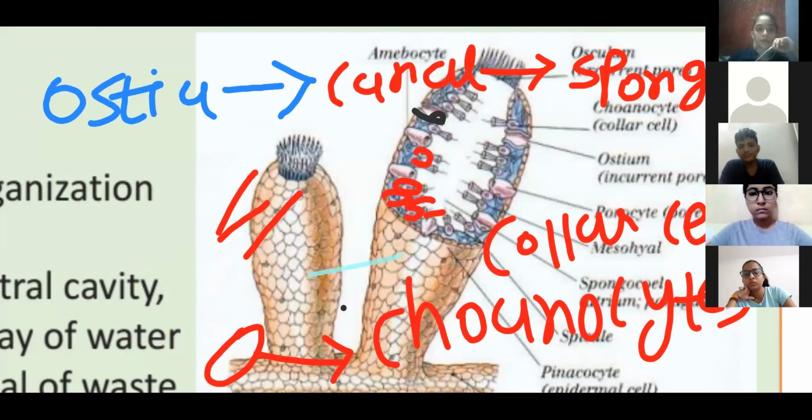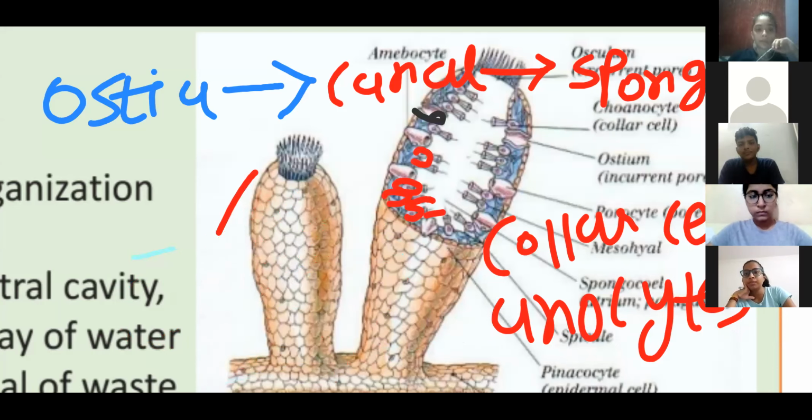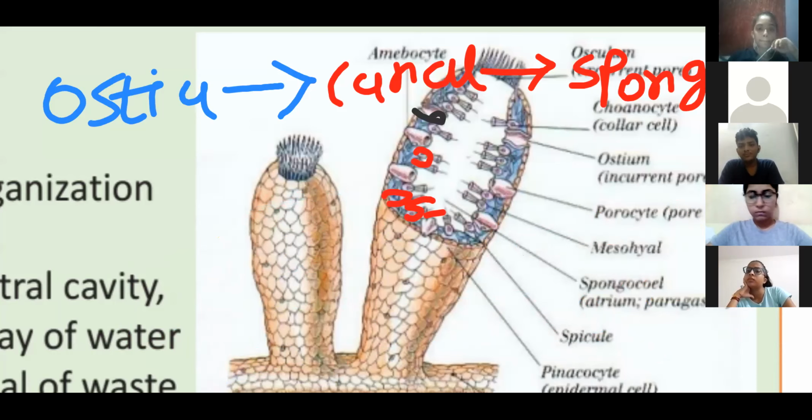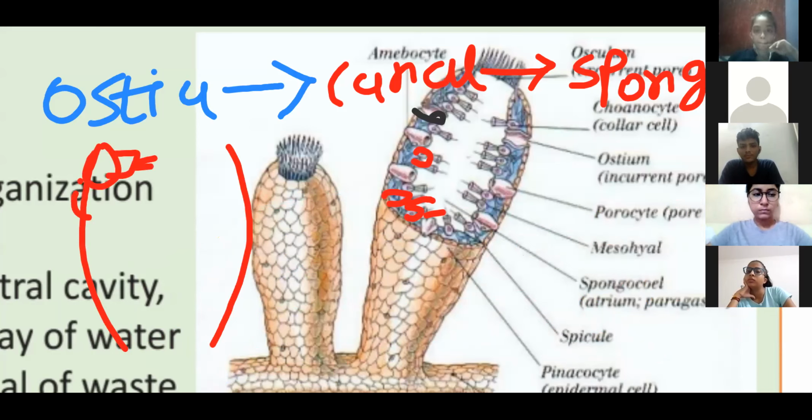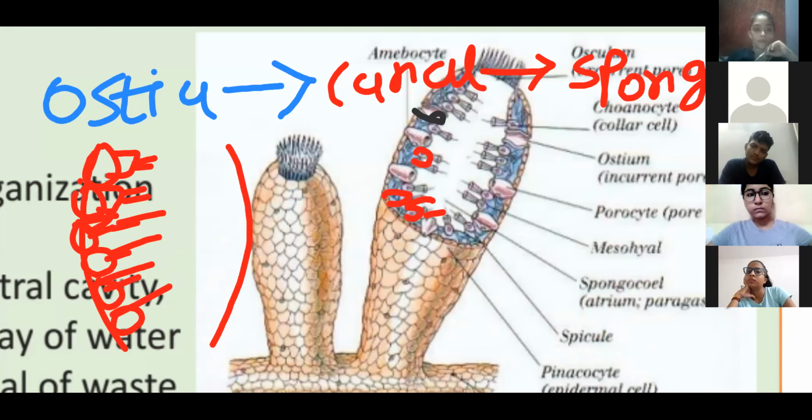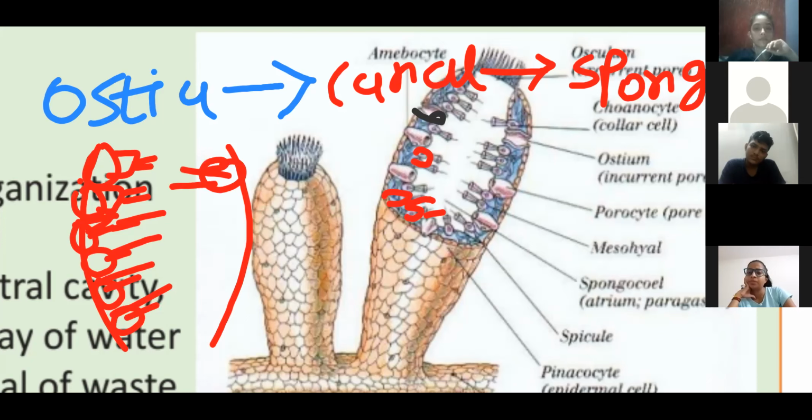So the exact structure, suppose this is the spongocoel, right? Over here, this type of cells are present. Flagellated cells.